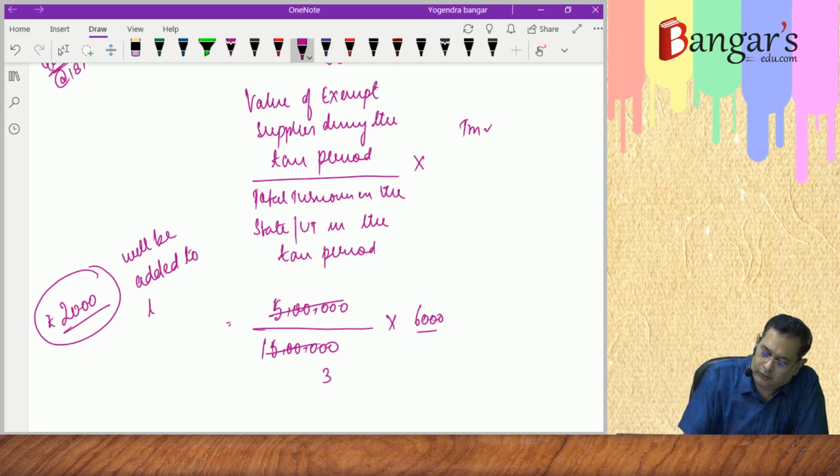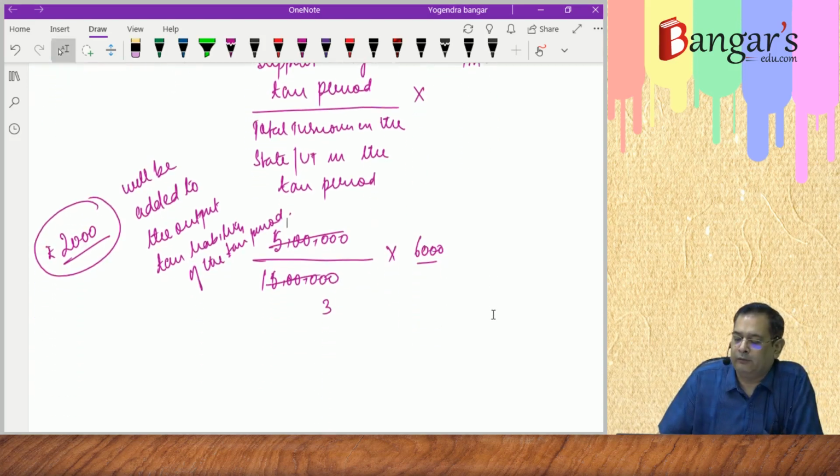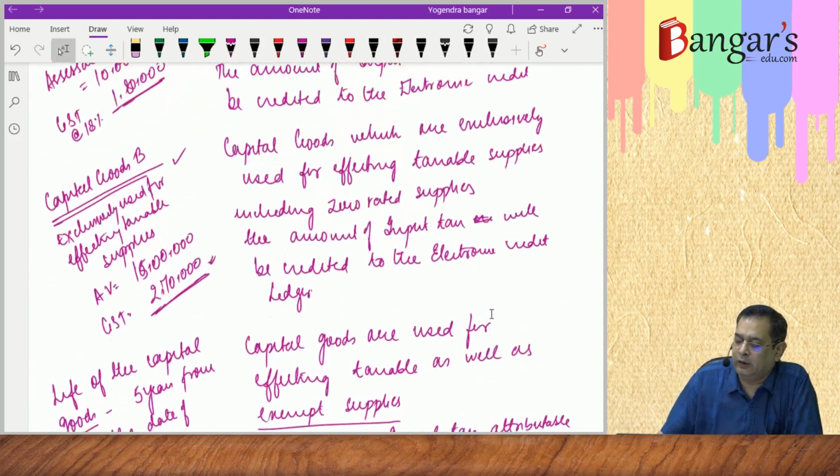This 2,000 rupees will be added to the output tax liability of the tax period. The same will be added to the output tax liability of the tax period. So logically, are you getting?